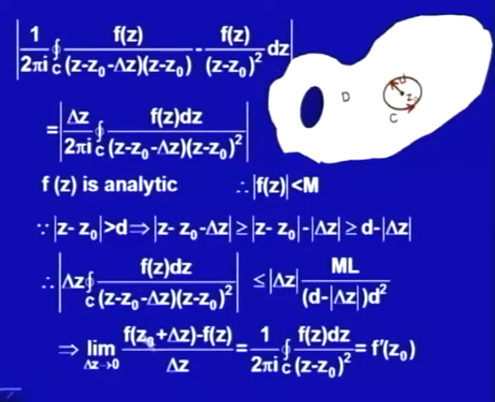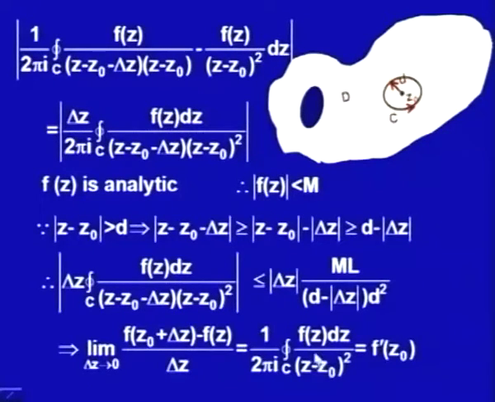This is, by the definition of differentiation, nothing but f dash, the derivative of f at z naught. So, this is equal to this one. What we had proved, from the Cauchy integral formula, is that if f is analytic in a domain D, then f dash z exists, and f dash z naught is again coming in the form of this integral.